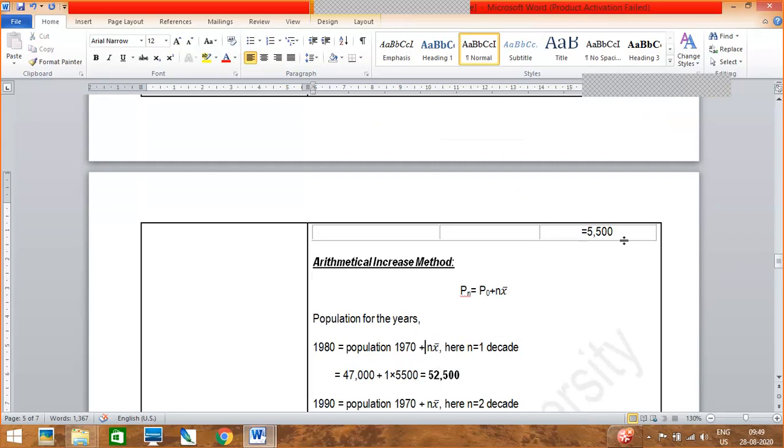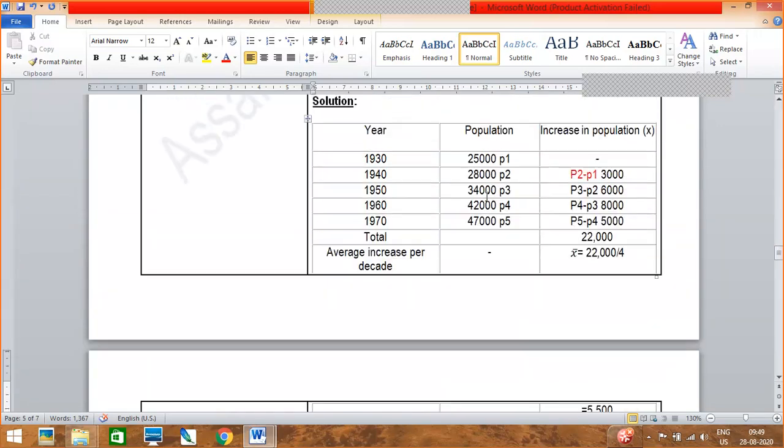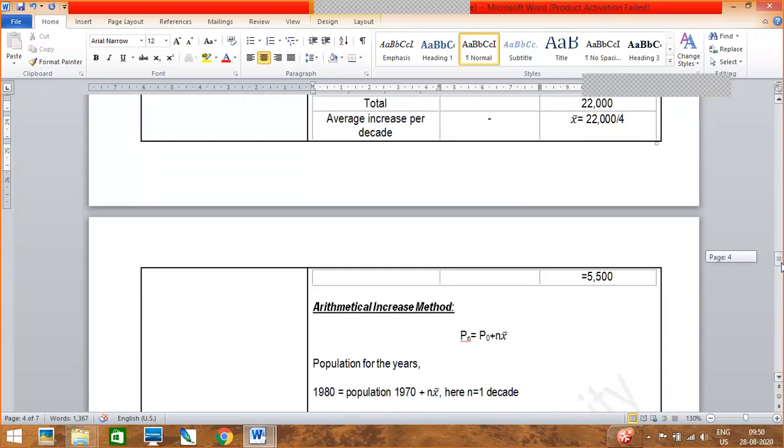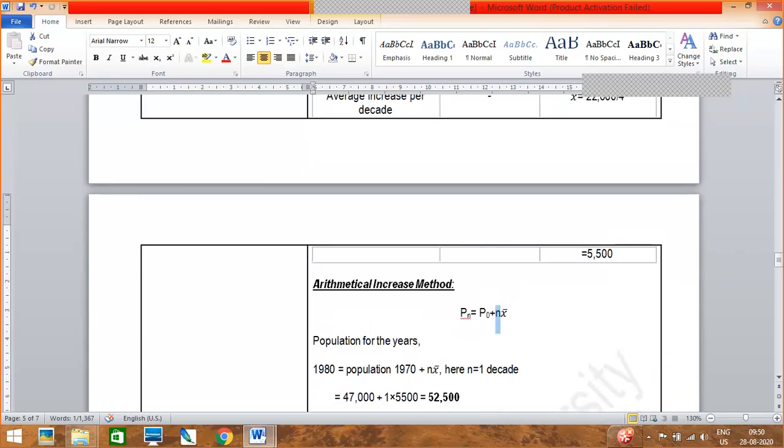First you will add it up: 3,000 plus 6,000 plus 8,000 plus 5,000. You will get 22,000. And then for the final x bar value, that is your average increase per decade, you have to divide it by 4, since you have 4 numbers here, 1, 2, 3, 4. If here it was 5, then you will divide it by 5. You have to count how many numbers are here, 1, 2, 3, 4, so it is 4. So what will you get? You will get 5,500.